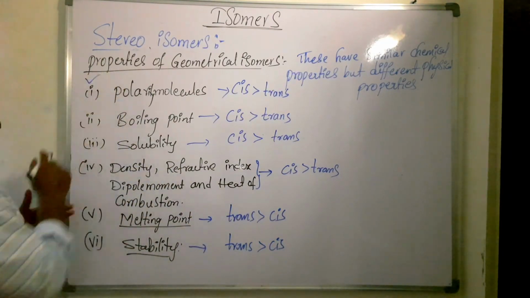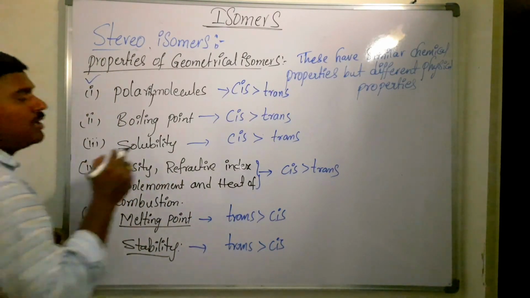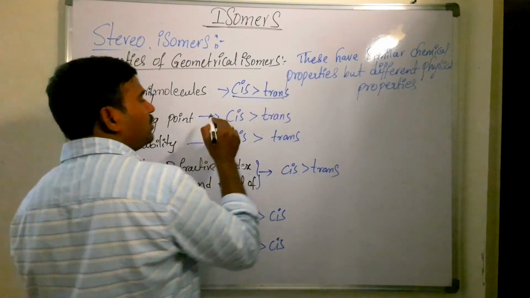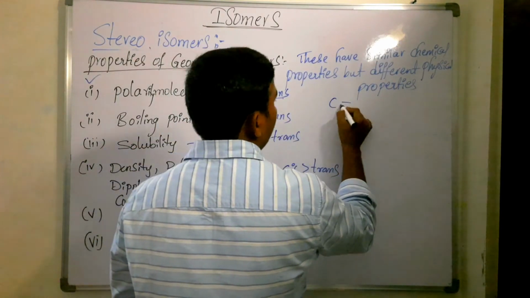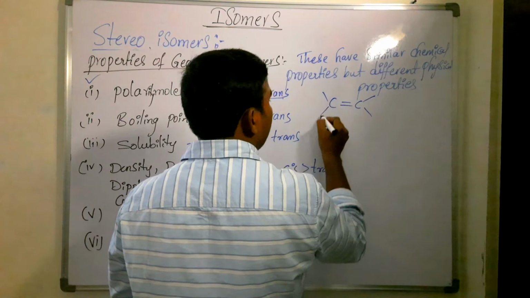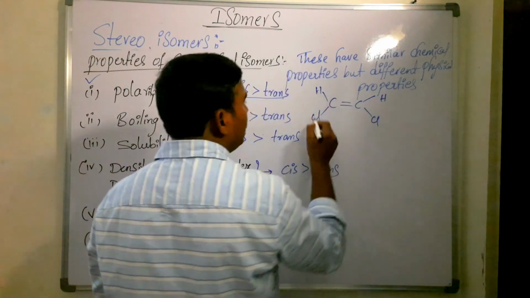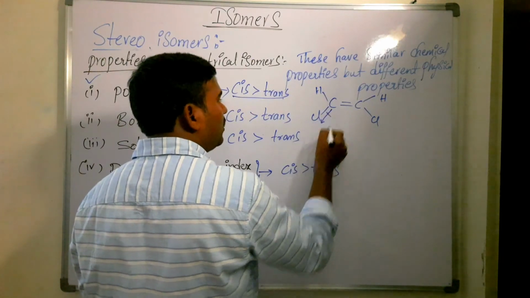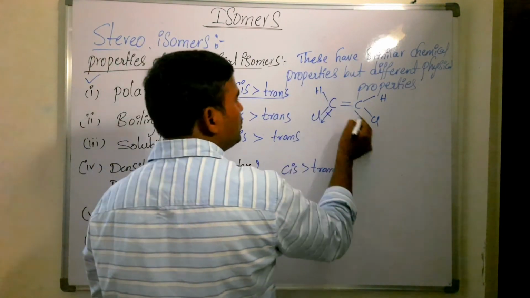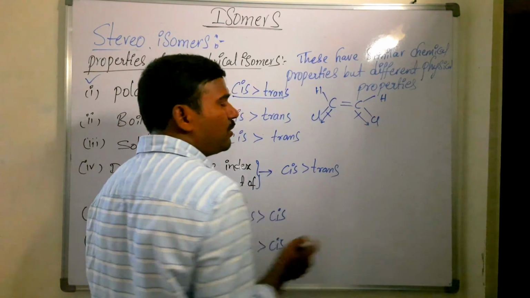The first physical property is polarity of the molecule. Among cis and trans, which molecule is more polar? Cis molecules are more polar than trans molecules. For example, take chlorine and hydrogen. Chlorine is more electronegative, so it pulls the electrons towards itself, in the downward direction.